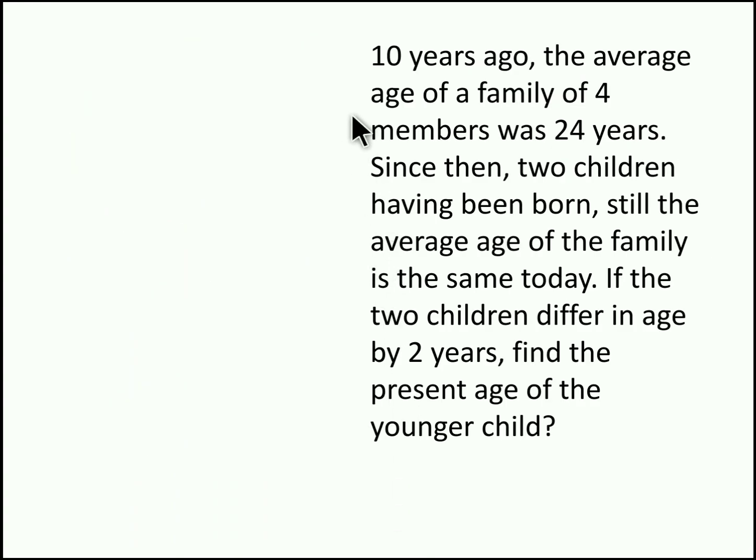10 years ago, the average age of the family of 4 members was 24 years. Since then, 2 children have been born. Still the average age of the family is same today. If the 2 children differ in age by 2 years, find the present age of the younger child. So this question is based on problems on ages, right? So we know the average age of 4 members of the family was 24 years. So before 10 years, their total sum will be 96 years.